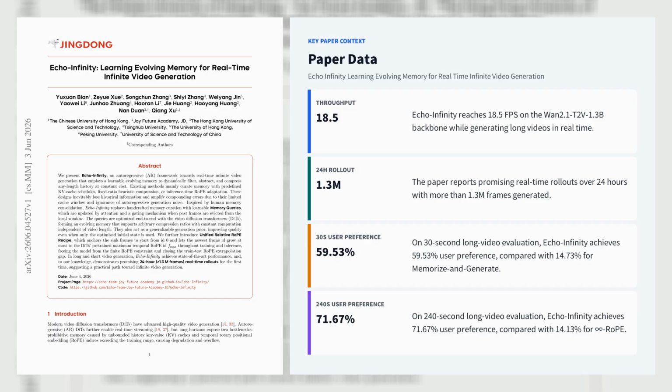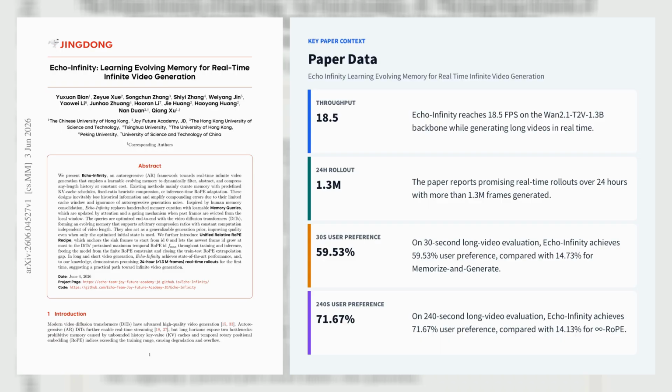The key idea is a learnable, evolving memory built from memory queries, trainable tokens that are updated whenever old frames are evicted from the local window through cross-attention, plus a sigmoid-gated residual, so the model filters, abstracts, and compresses arbitrary length history at constant cost instead of relying on fixed window truncation or heuristic compression.